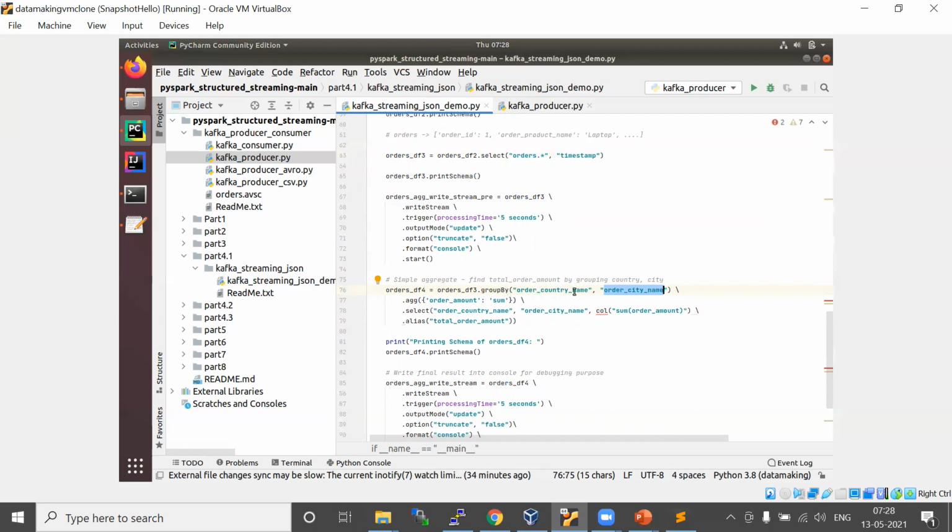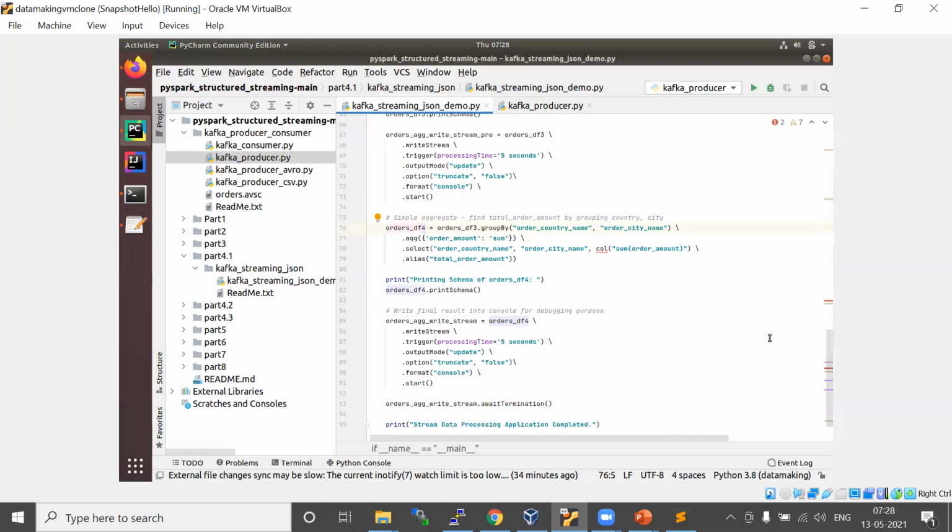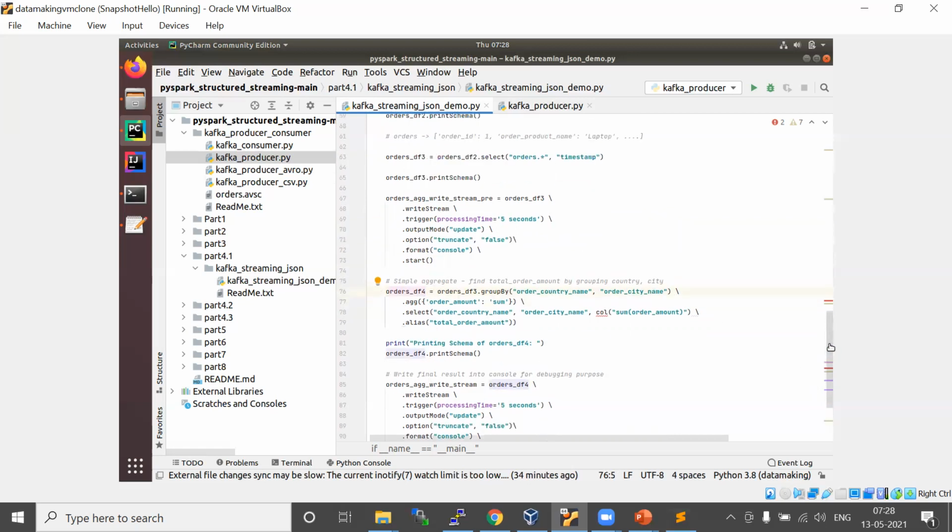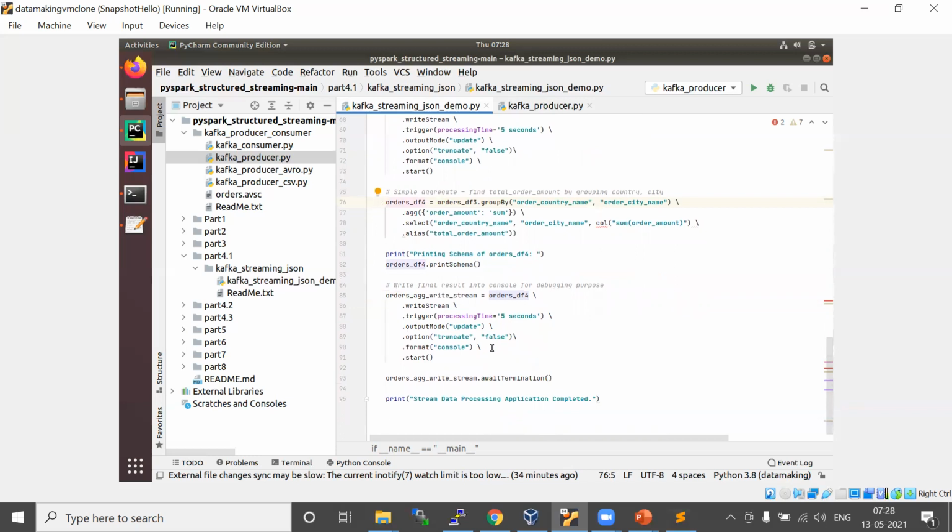You use the agg method to pass the aggregate function, and finally you select your list of columns. The flattened data frame and the aggregated data frame are both printed in the console. Any questions? I will run and show you anyway.